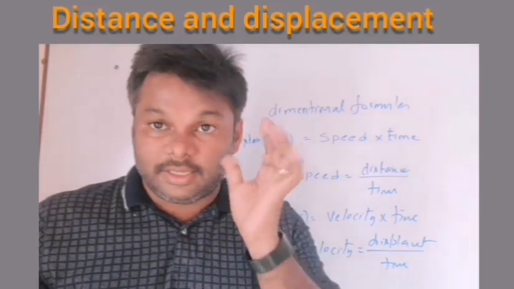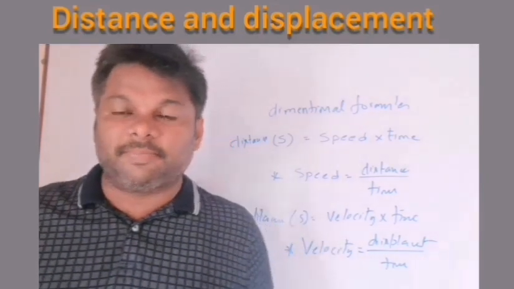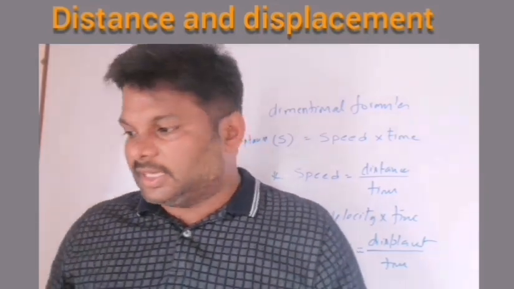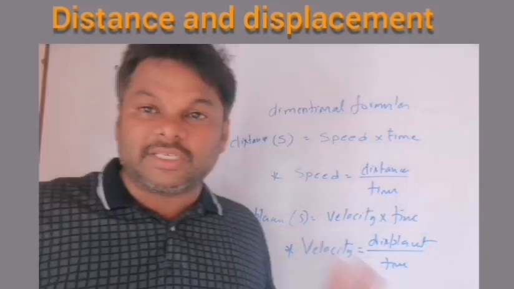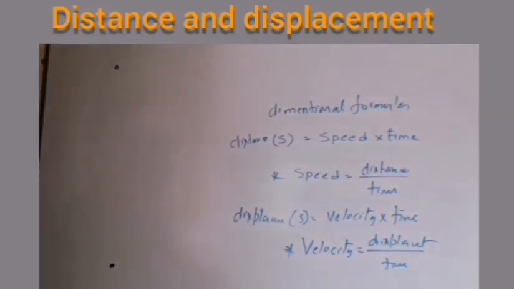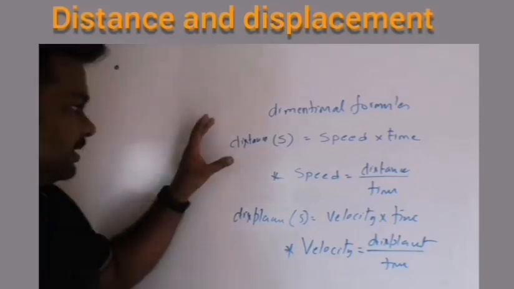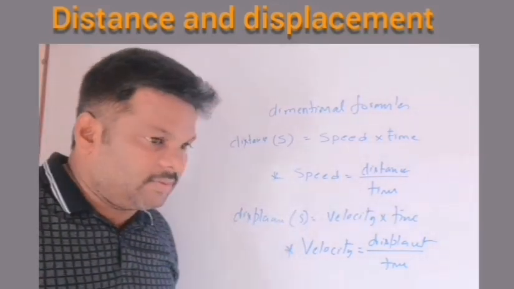In today's class you need to learn about this. What is distance? What is displacement? What are the differences between distance and displacement? What is a vector physical quantity? What is a scalar physical quantity? All of this I explained here. From the distance formula we got speed, from displacement we got velocity.